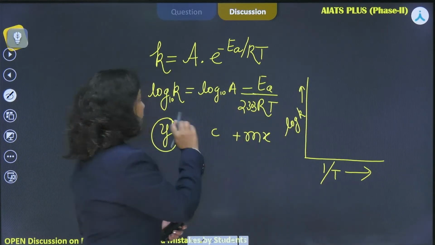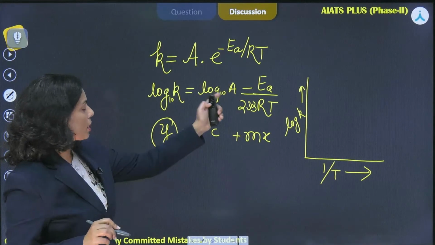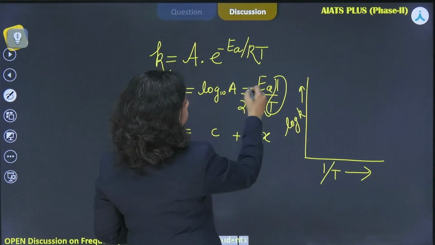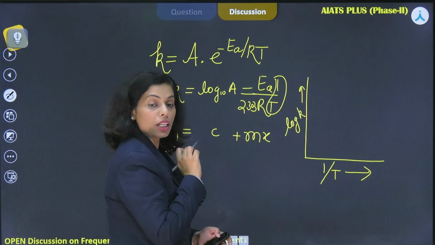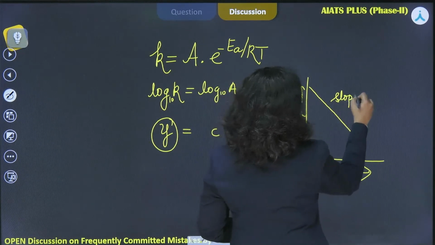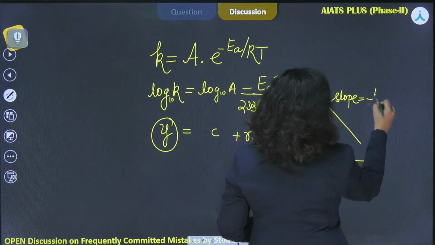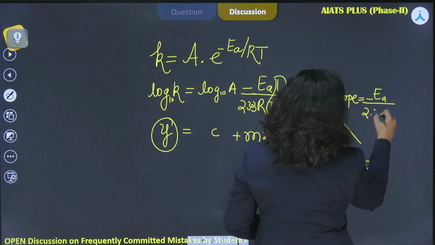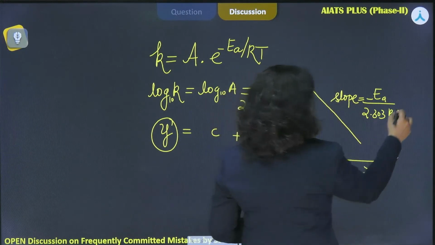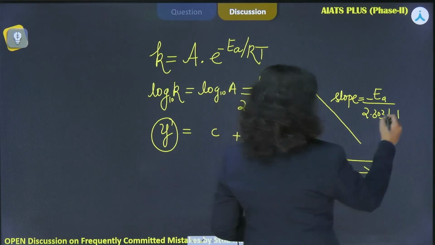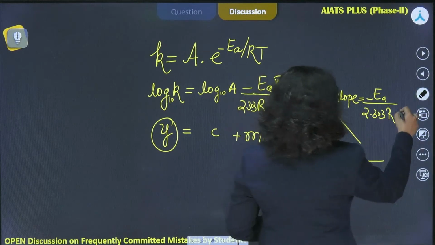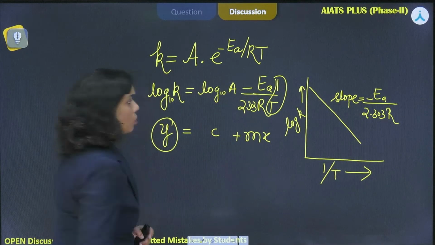Then the graph that you will be getting in this case, y is equal to mx plus c, and if 1 by T is representing x, then the slope would be minus EA by 2.303 R, right? It means you will be getting a negative slope. The slope would be minus EA by 2.303 R, not T, I am sorry, T should not be here because T we have taken on the x-axis, right?